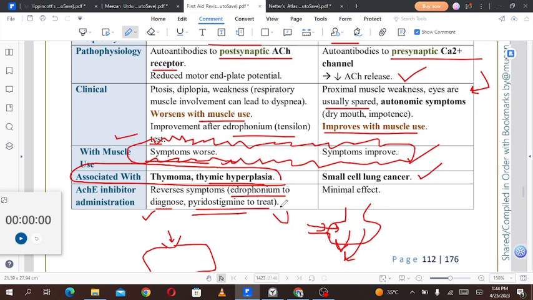And acetylcholinesterase inhibitor administration will have minimal effect, because we are not having a problem with the acetylcholinesterase in the synapses. In the case of Lambert-Eaton, the acetylcholine is not being released at all. So remember this, and we'll see you in the next session.